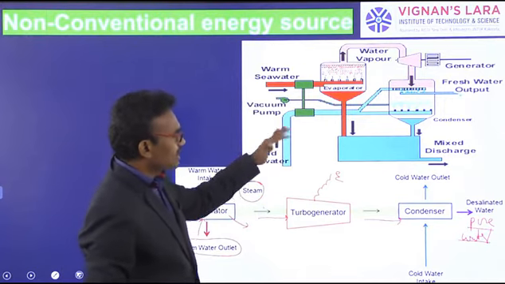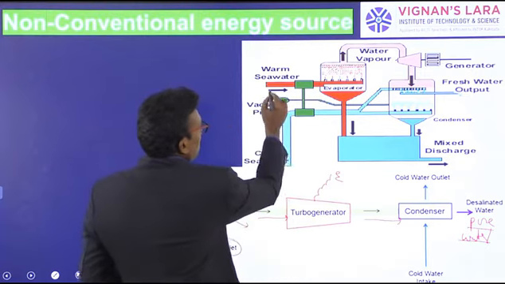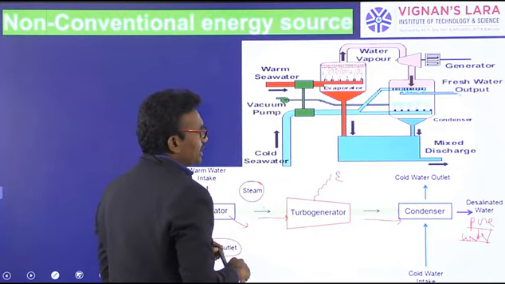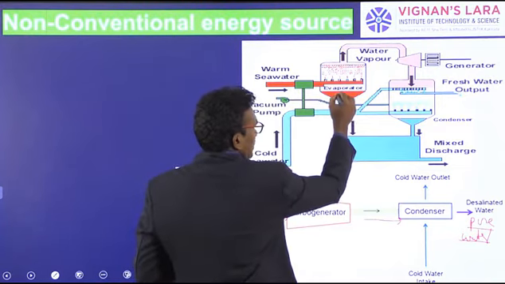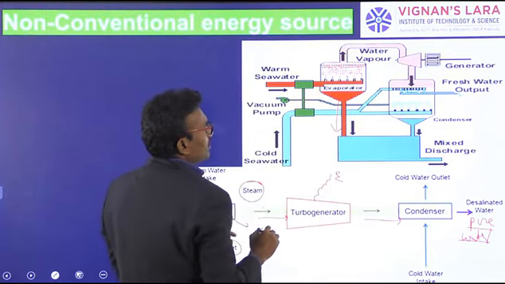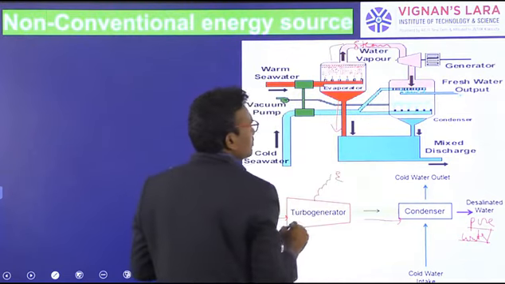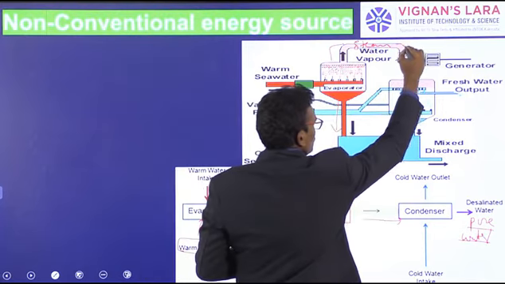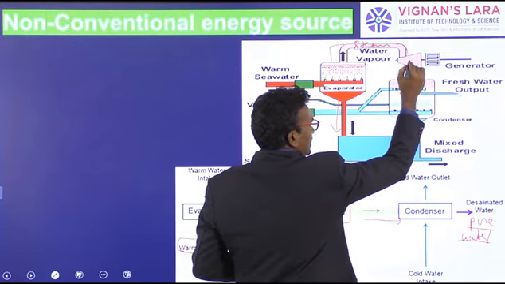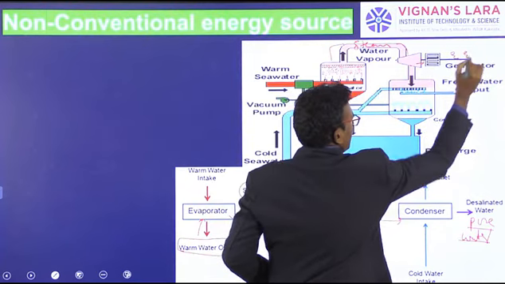This is another diagram, the same process. The warm water is taken into an evaporator. In the evaporator, the dust particles are separated. Only the pure solvent is converted into steam. Pure water is converted into steam. The steam is passed into turbines. Rotating the turbines gives mechanical energy. It is passed into a generator to produce electrical energy.